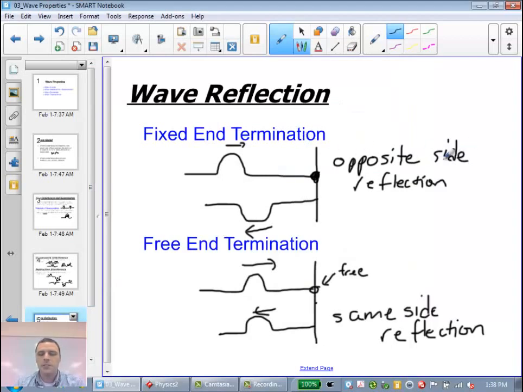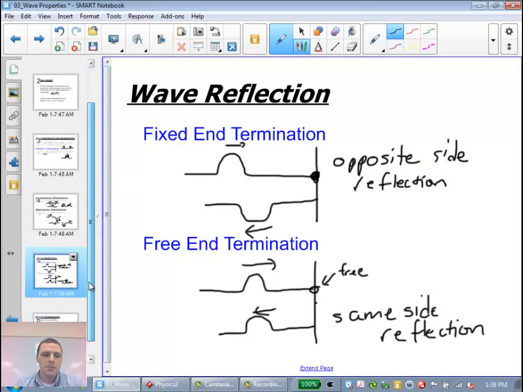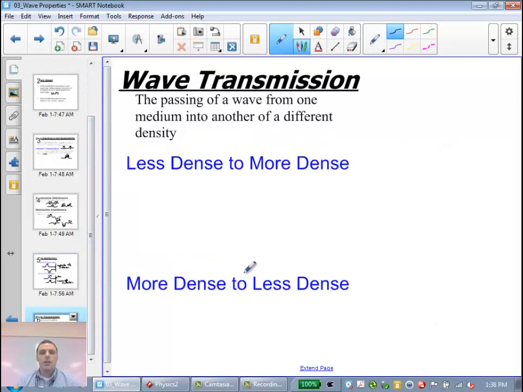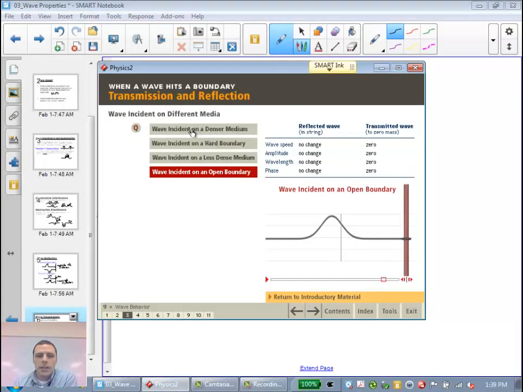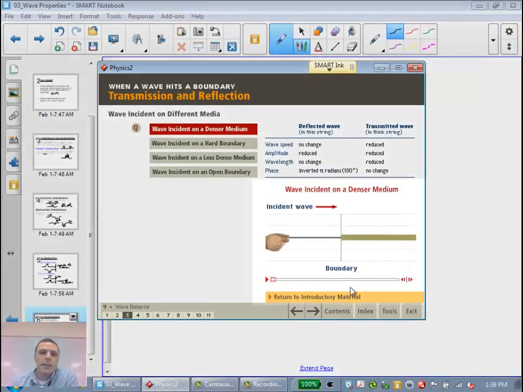So fixed end termination, opposite side reflection, free end termination, same side reflection. And finally, sometimes when we have a wave, it doesn't reflect off of something, it will pass through to a different material. Wave transmission is referred to as the passing of a wave from one medium into another of a different density. And what I actually want to do with this is show you an animation beforehand and then draw the picture after.